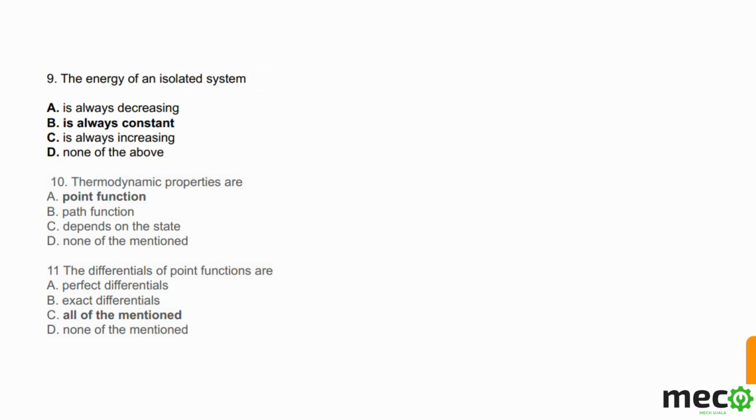But yes, there is no energy transfer in an isolated system. If you remember open system, closed system, the third system is the isolated system. In an isolated system there is no transfer of mass and energy, so the energy of an isolated system is always constant. So option B is correct.